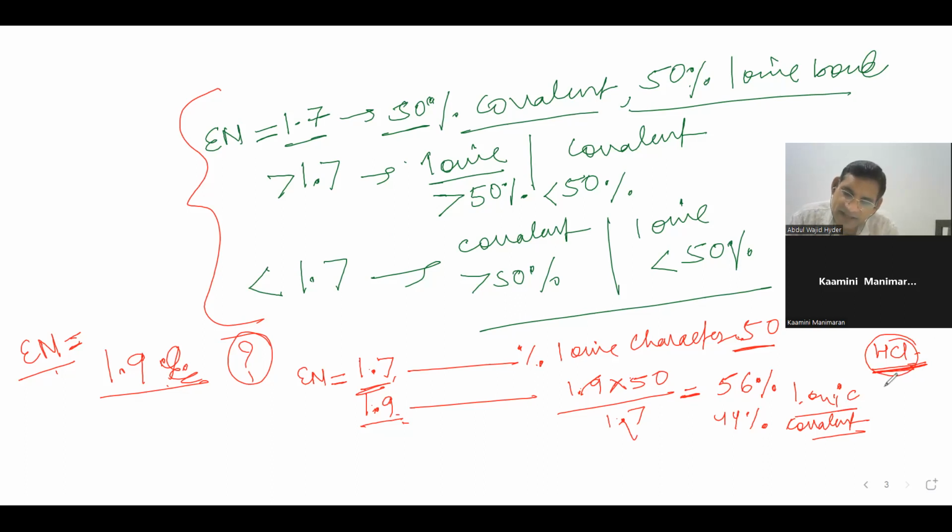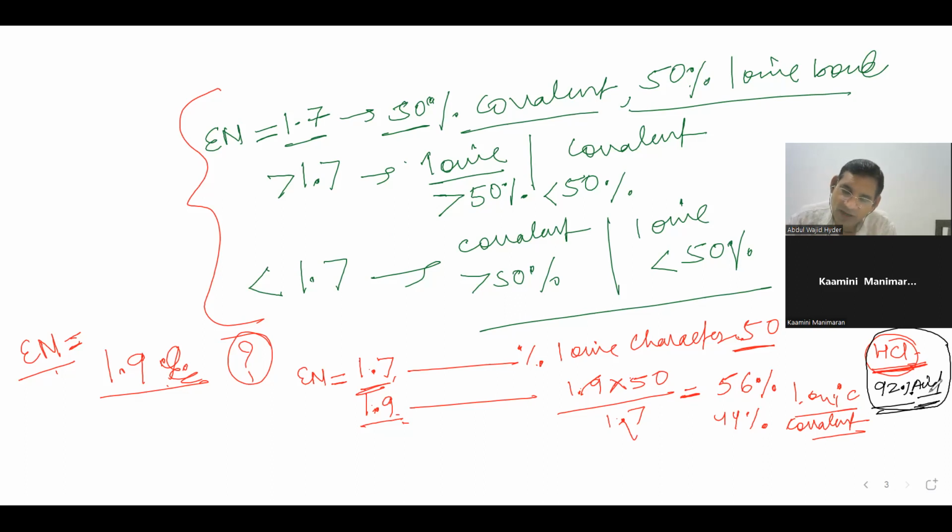HCl is 92% acid. How much acidic character is it having? 92%. What does it mean? 8% basic characters. And this is the strongest acid. No other acid can be stronger than this HCl. So it is 92% acidic.